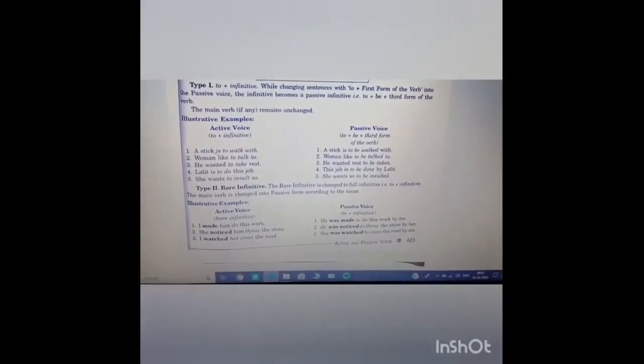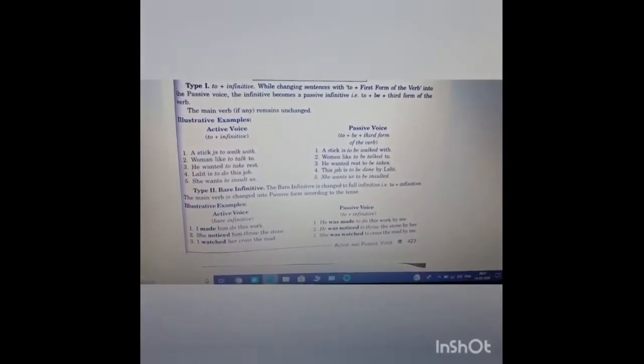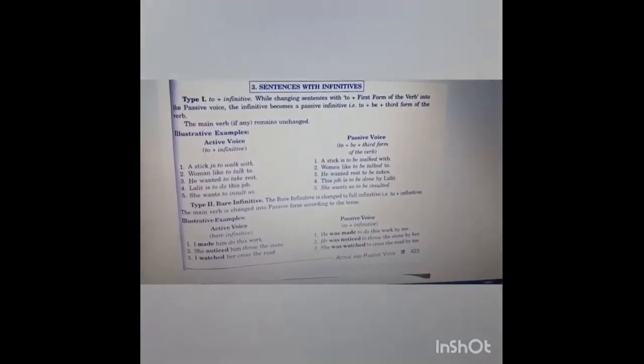In type 1, what it is saying is that while changing the sentence "to plus first form of the verb" into passive voice, it becomes a passive infinitive, that is, to plus be plus third form of the verb. To is as it is, be is added, and the first form of the verb is converted into the third form of the verb. The main verb, if any, remains unchanged. अगर कोई main verb है तो वो unchanged रहेगा.